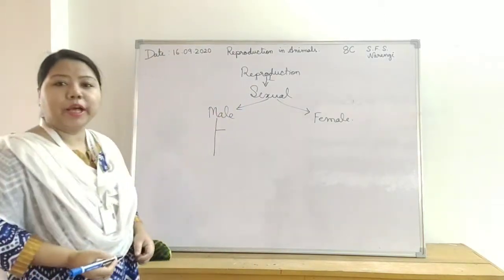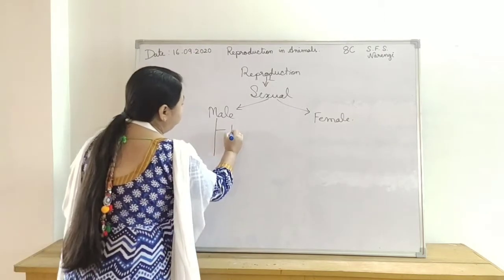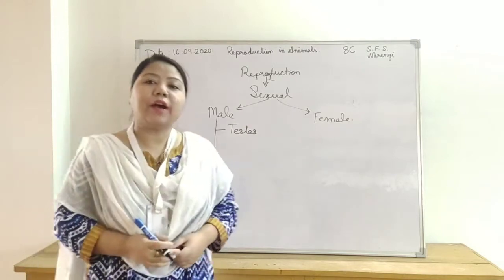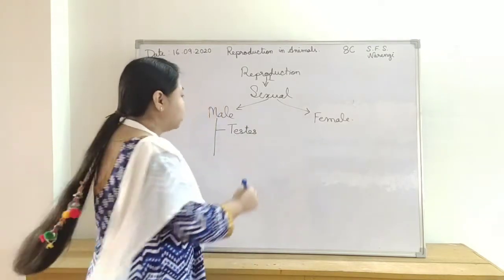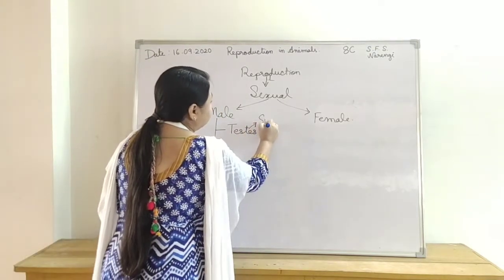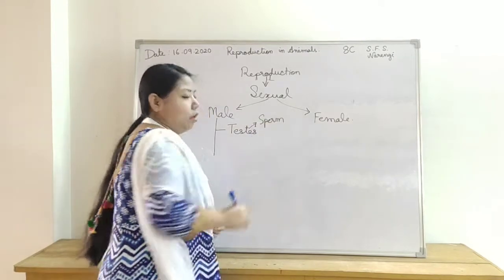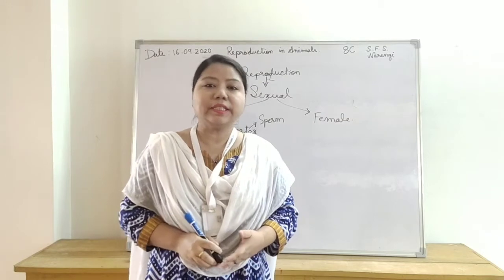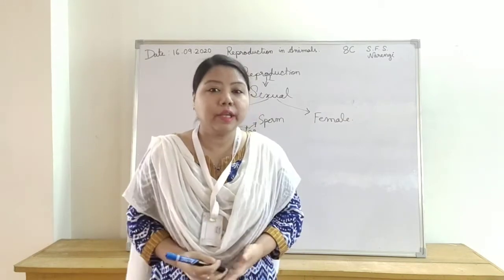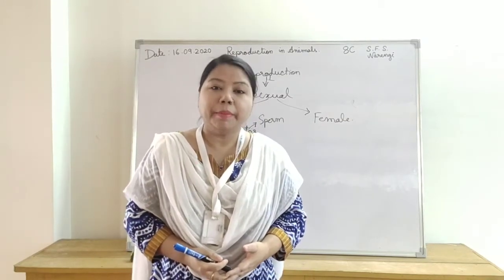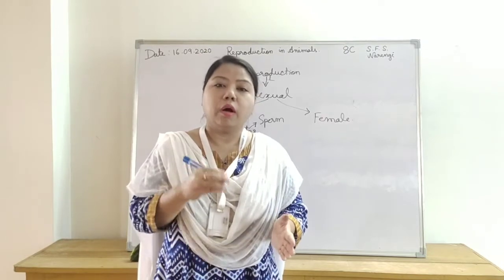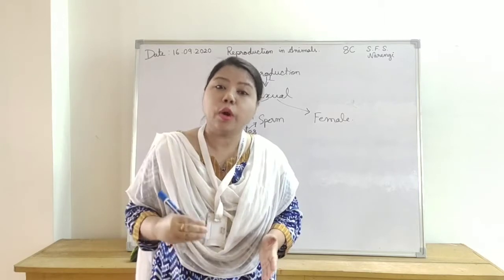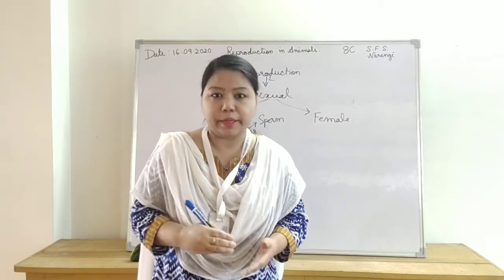The male reproductive system consists of organs called testes. These testes are responsible for production of the male gamete called sperm. The testes are present outside the body of the male because the production of sperm requires a slightly lower temperature than the body temperature.